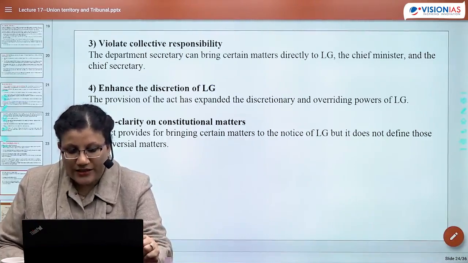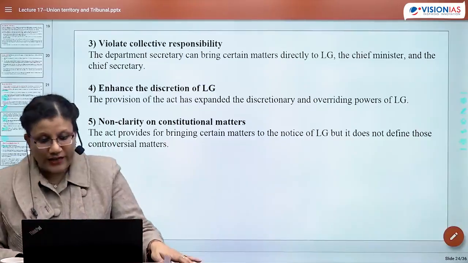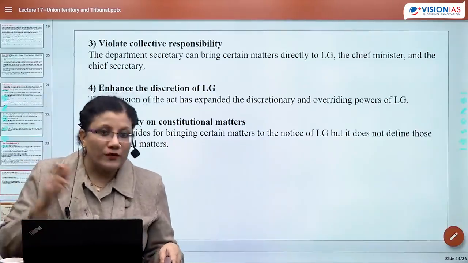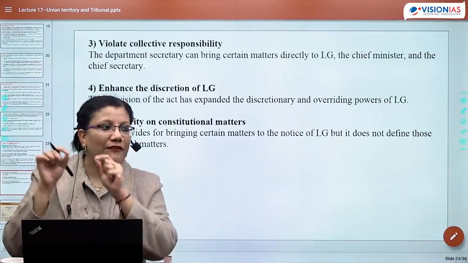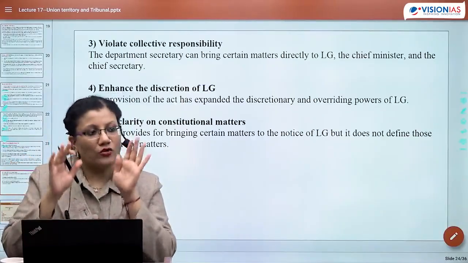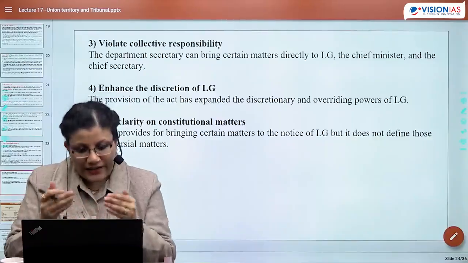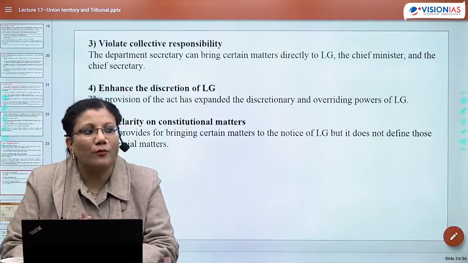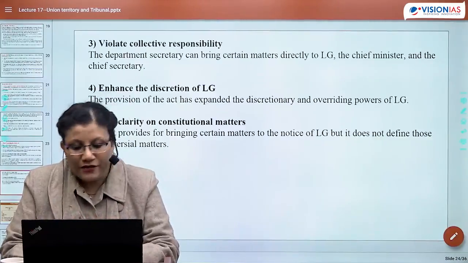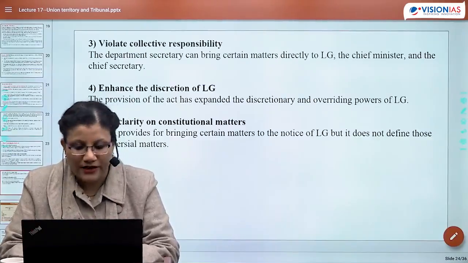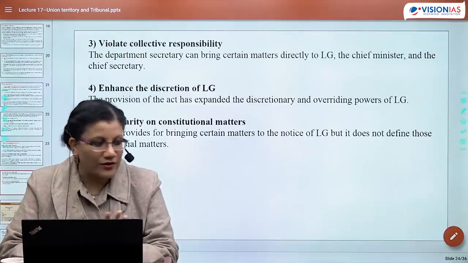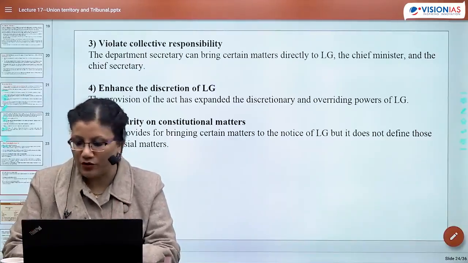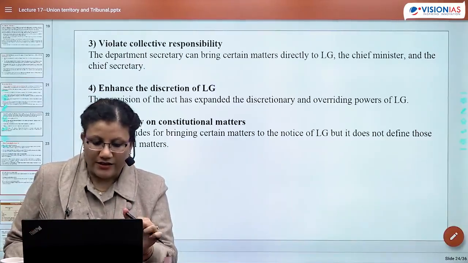But the issue is, it is written 'he usually has'. In the question it is written he usually has to refer it. It is not that he has to refer it. The President is not bound to refer it. If he feels, he may refer. If he does not feel, he might not refer. In that sense, the second statement also is not correct. Okay?